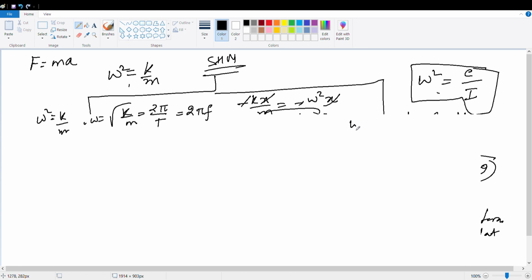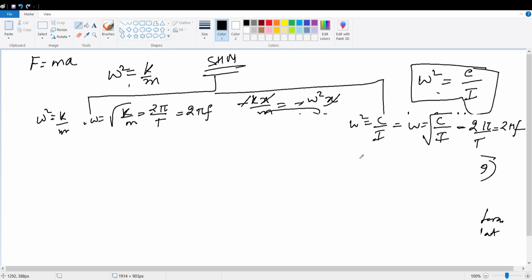And here your omega square was c by I, and your omega will be root of c by I, which is again equal to 2 pi by T, and again it is 2 pi f. Same. See, angular frequency will not change. It will be the same on both sides. Clear?